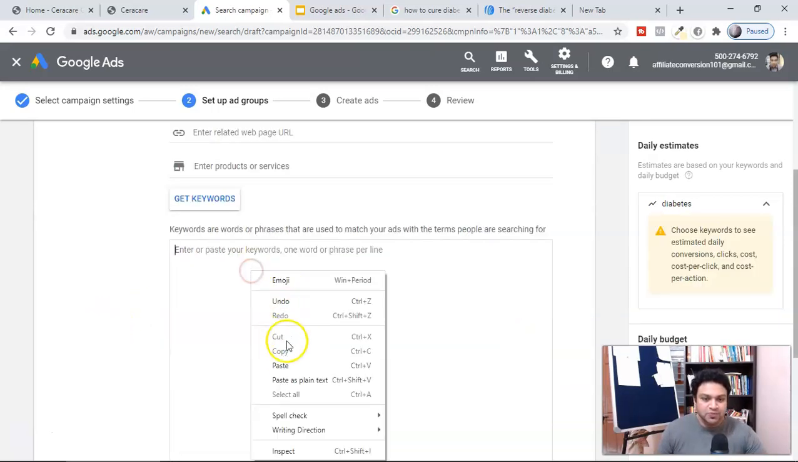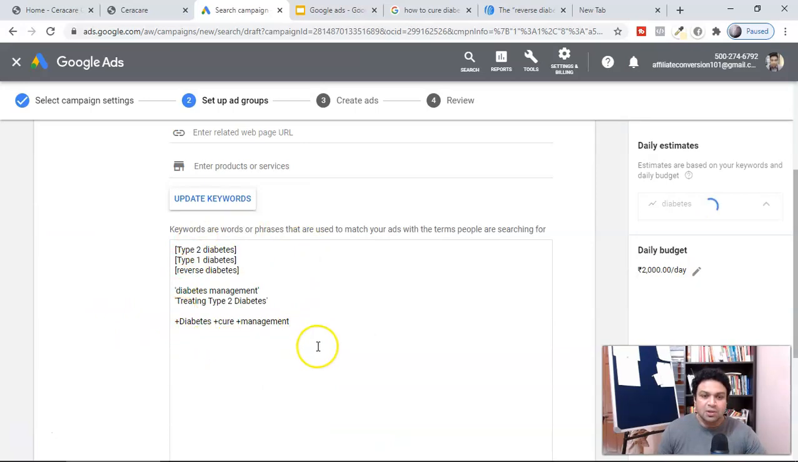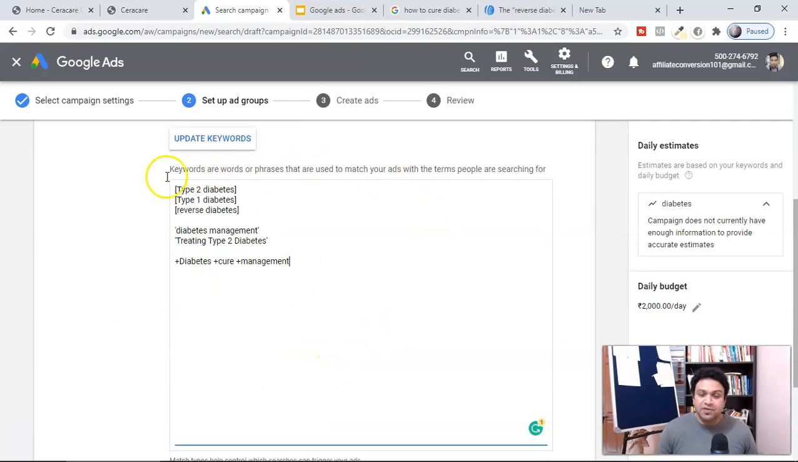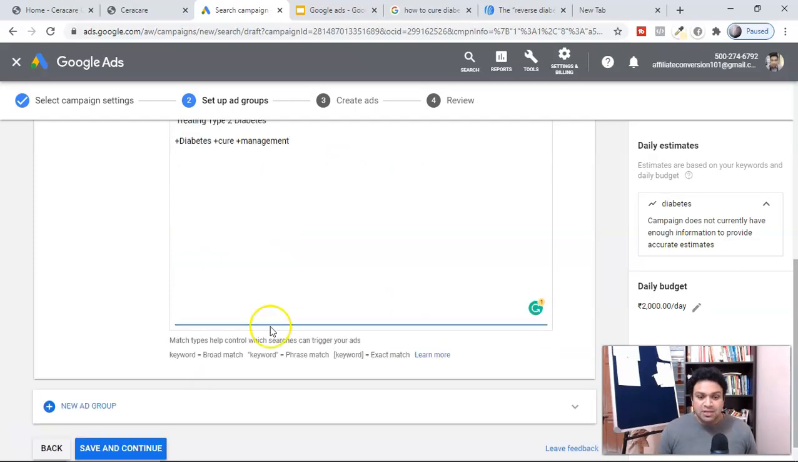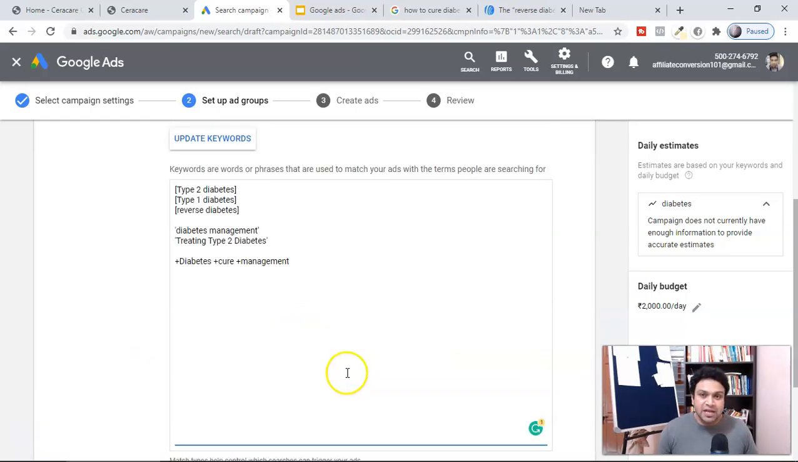So here is the place where we are going to insert all the keywords. This is the very important place where you use the keyword. Now here you have an option of broad match, phrase match, exact match, as well as you can also use the modifier.